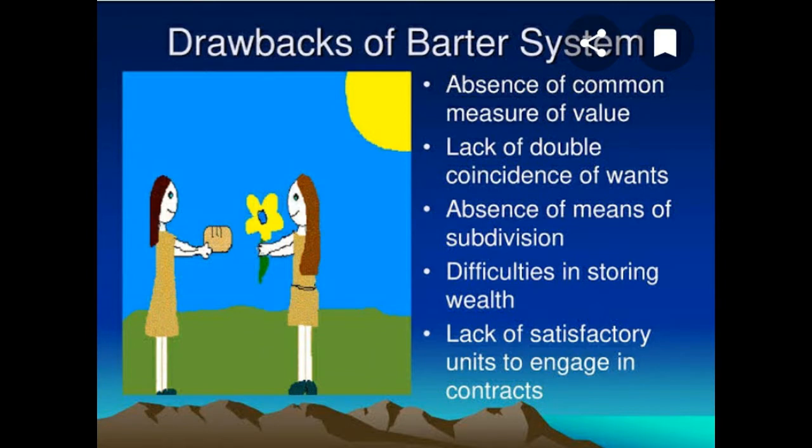First and foremost, lack of common measure of value. It means that there was no common measure of value of goods and services in which exchange ratios can be expressed. What I mean to say is, suppose A has rice and B has wheat, then it is difficult to decide how much wheat is needed to exchange with 1 kilogram of rice.